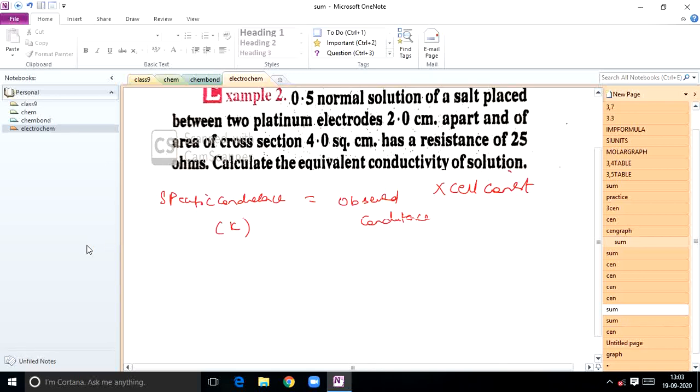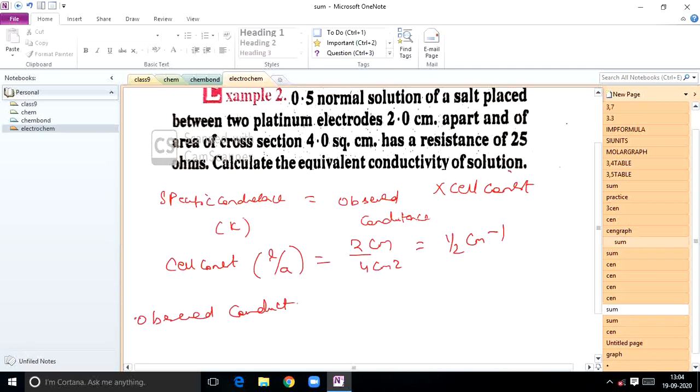Now how to calculate the cell constant first here? Cell constant means L by A. L by A, 2 centimeter by 4 centimeter square. So how much will we get? 1 by 2 centimeter inverse. That is the cell constant. And observed conductance is equal to the reciprocal of resistance, which is 1 by 25 ohm inverse.